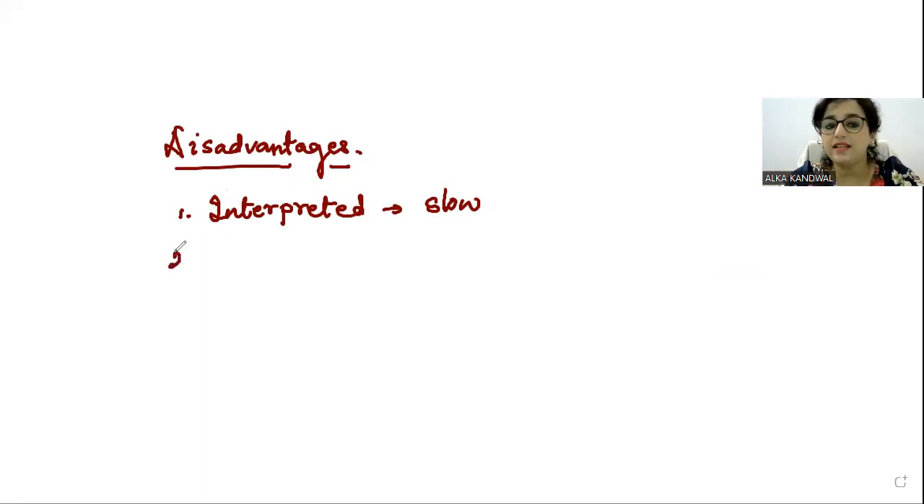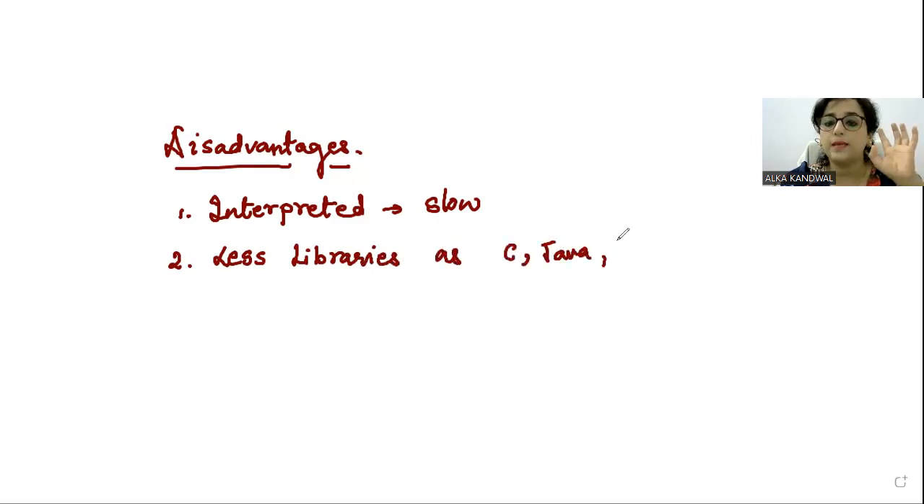And the libraries, जब हम लोग इसकी लाइब्रेरीज के बारे में बात करेंगे तो it has less libraries. ठीक है, it has less libraries as compared to the languages like C, Java, Perl. ये सबसे कम लाइब्रेरीज हैं इसमें. Okay, so that is one of the disadvantages.